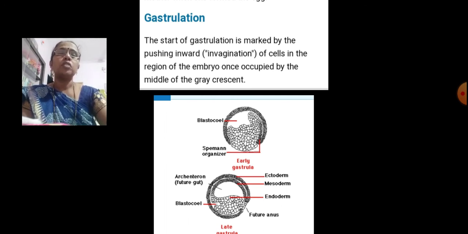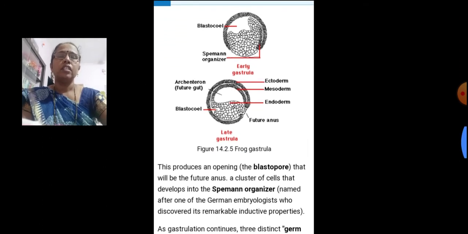The start of gastrulation is marked by the pushing inward, also called the invagination, of the cells in the region of the embryo once occupied by the middle of the gray crescent. In this figure we see the early gastrula and the late gastrula. In the early gastrula, there is the blastocoel cavity and the Spemann organizer.